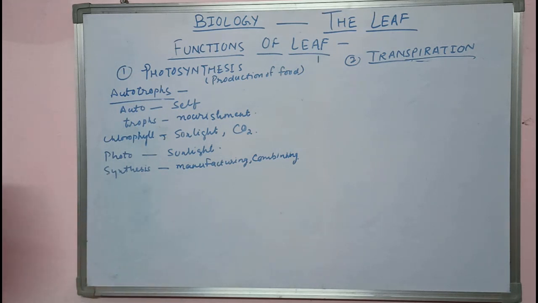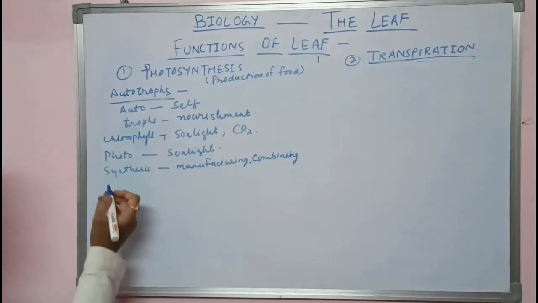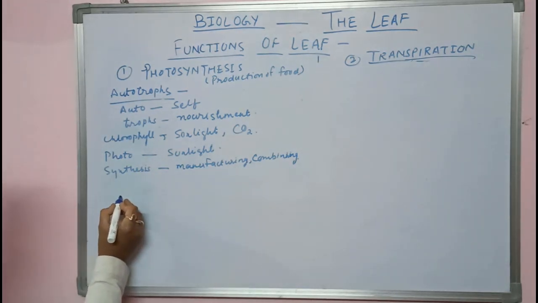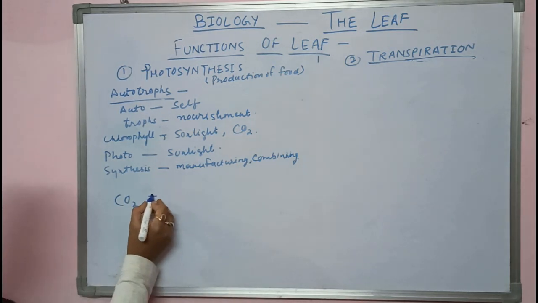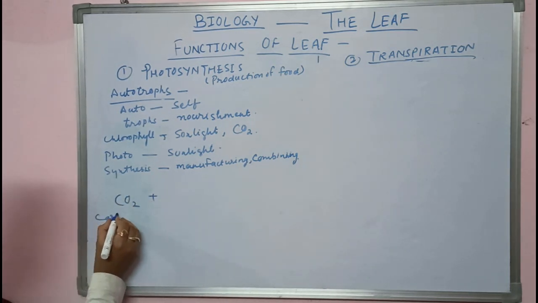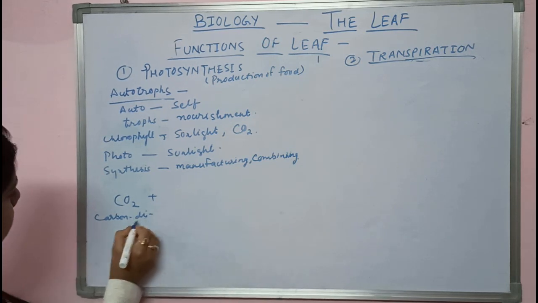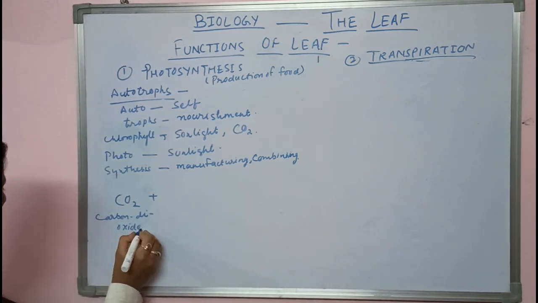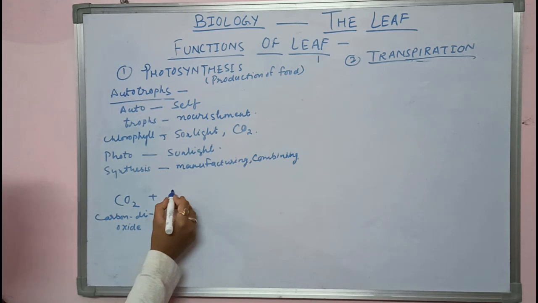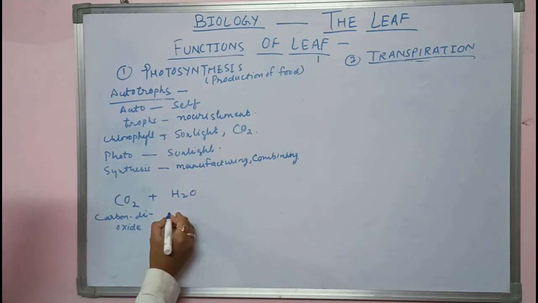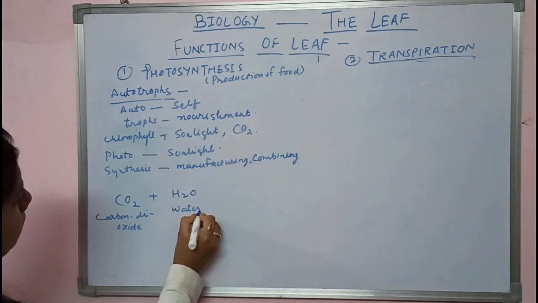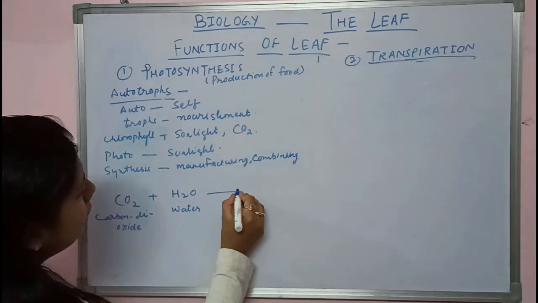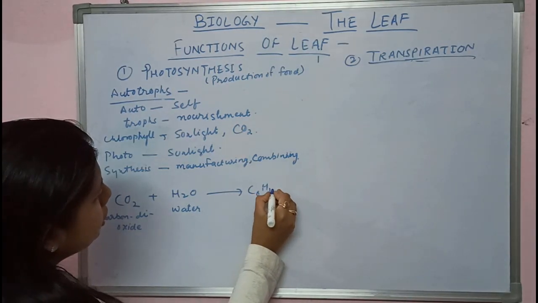Now see what happened in photosynthesis. In the presence of sunlight, in the chlorophyll present in leaves, plant prepares food. It takes carbon dioxide from the atmosphere, then mixes it with water, H2O, then it prepares C6H12O6.